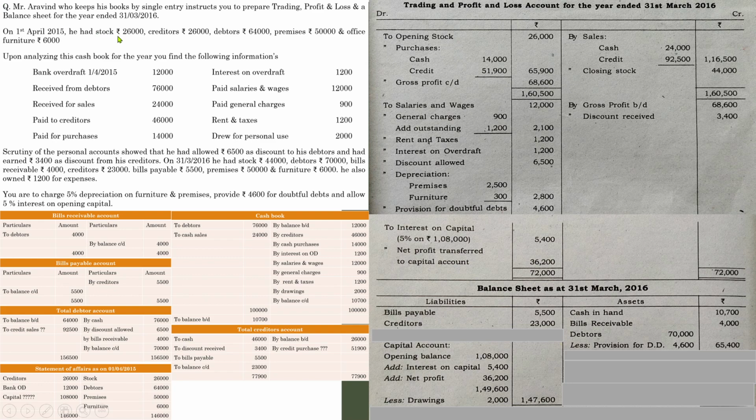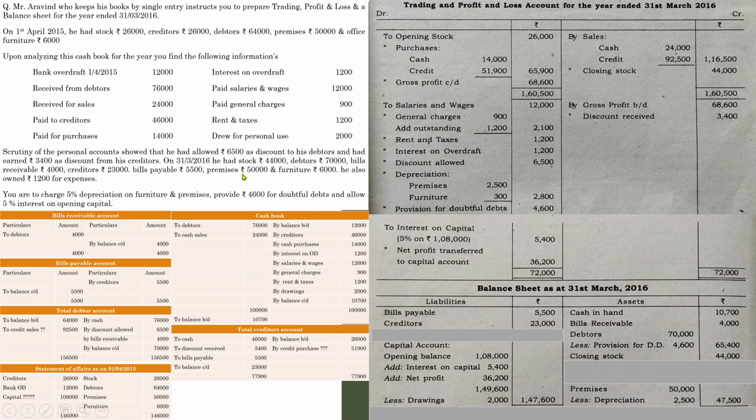Go through the details. Stock is there. See, these are the details with regard to opening balance. So go through the closing balance on 31st March 2016 stock. So this is the closing stock 44,000. Next one, debtors we already prepared. Bills receivable is already recorded. Creditors recorded. Bills payable recorded.